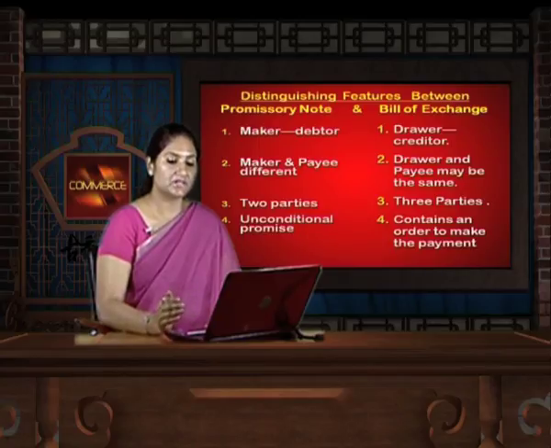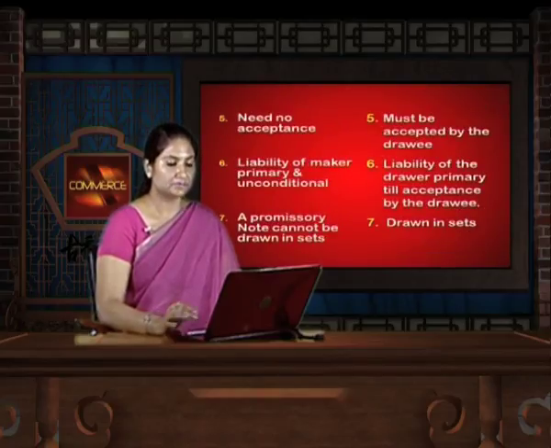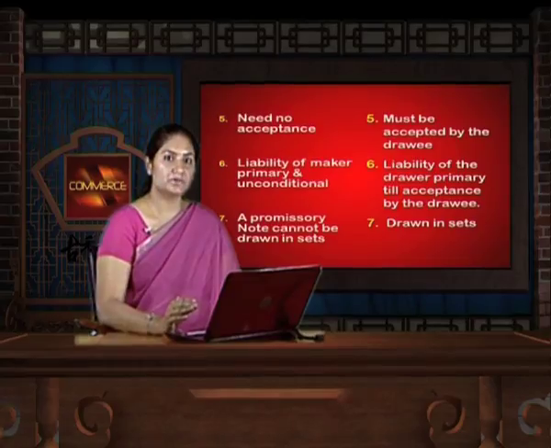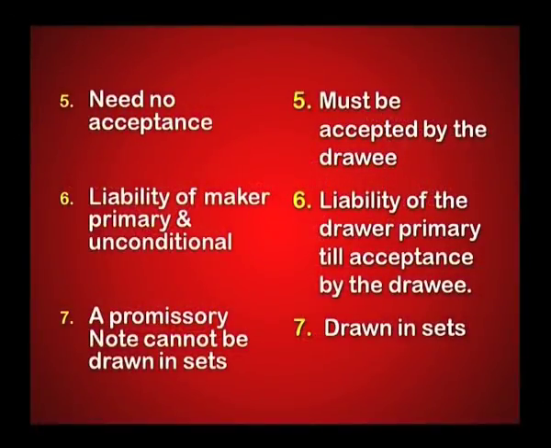Under the third difference, there needs to be at least two parties in the promissory note, but in a bill of exchange there could be two or three parties. Under a promissory note, there will be always an unconditional promise to pay, but in a bill of exchange it will always contain an order to make the payment. A promissory note does not need to be accepted because it is made by the promisor himself, but in a bill of exchange it must be accepted by the drawee.